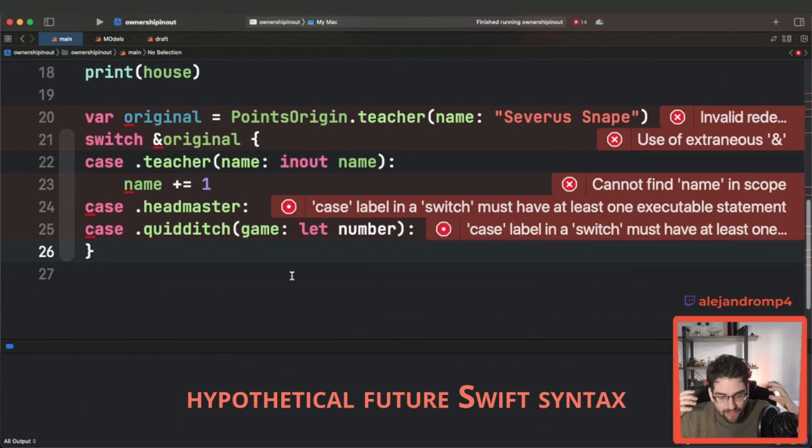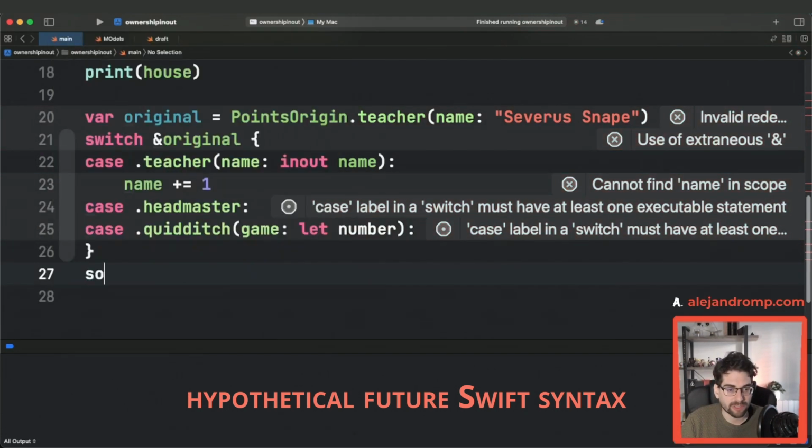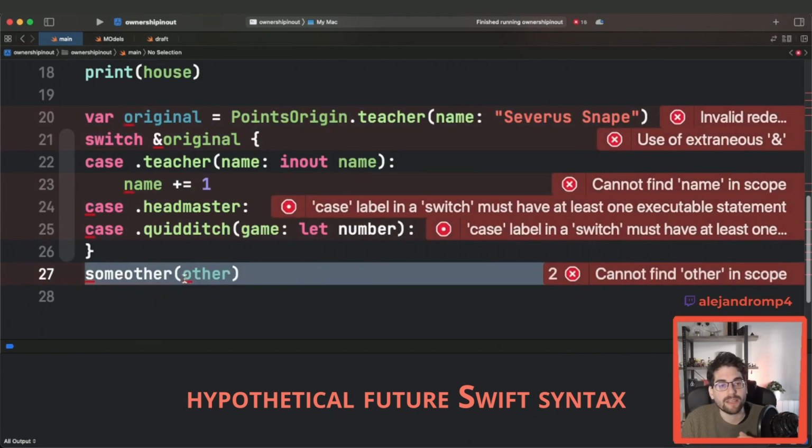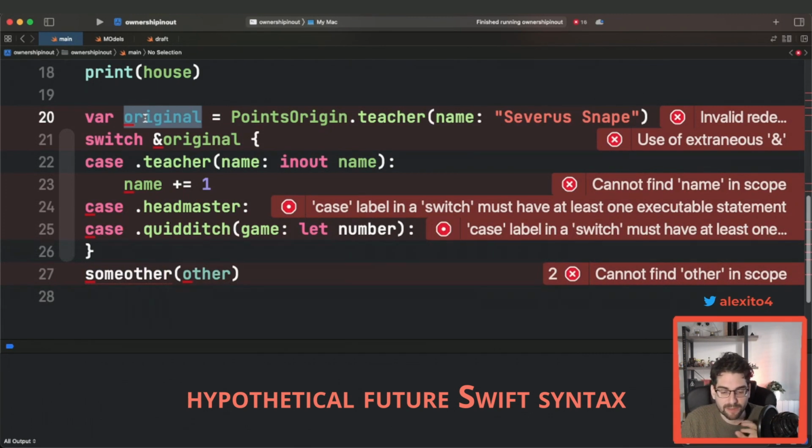Aren't these just reference semantics then? Why wouldn't you use classes? And my answer is no. These are still value types, right? If you take this original and you pass it into some other function, it's going to make a copy. These are value semantics. Changing things here is not going to mean changing things there. It's just that the language allows us to make new bindings, new variables that have a new superpower, a superpower that lets you actually change the original one.